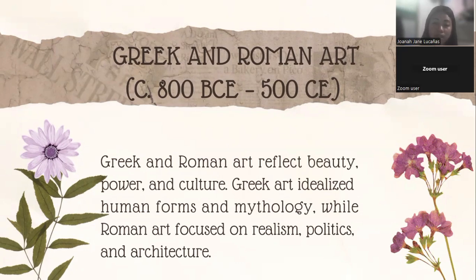It is painted with scenes of myths, battles, and daily life. Number three is the architecture. It is known for columns and perfect proportions. Next is the Roman art.